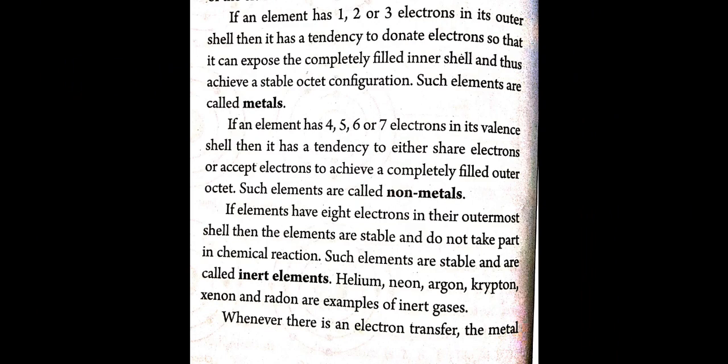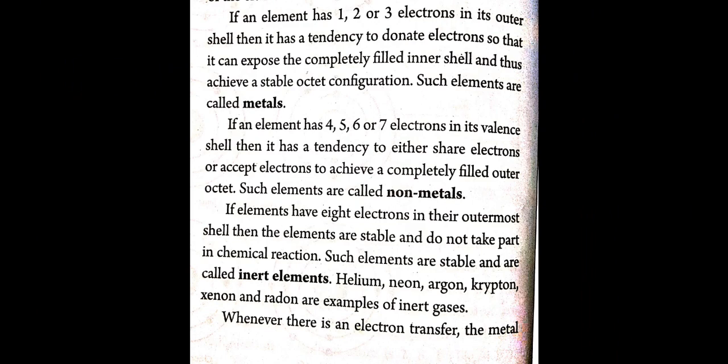Okay. If an element has 4, 5, 6 or 7 electrons in its valence shell, then it has a tendency to either share electrons or accept electrons to achieve a completely filled outer octet. Such elements are called nonmetals. So, two types are there. If the elements have 1, 2, 3 valence electrons, they are called metals. And if the element has 4, 5, 6 or 7 electrons in its valence shell, they are generally called nonmetals.